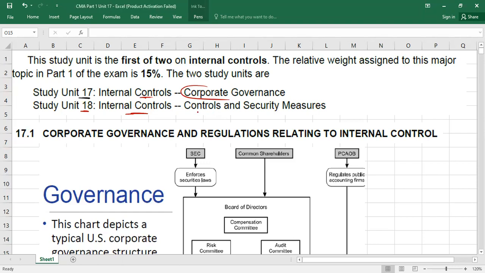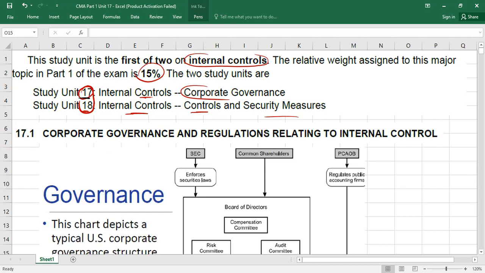But in unit 18, we will discuss more about controls and security measures, like if you're using some kind of IT equipment also. So these things we will discuss there. But here, in unit 17, we are going to discuss. Please also remember unit 17 plus unit 18. So this section is called what? Internal controls. And it is going to be 15% of your exam, and it is a totally theoretical area. So there are no calculations inside.